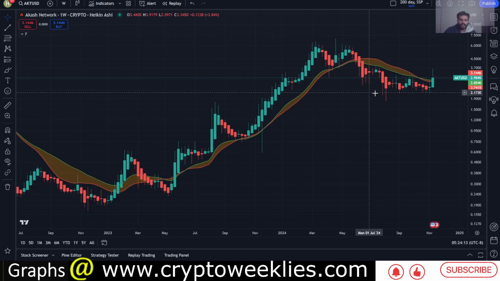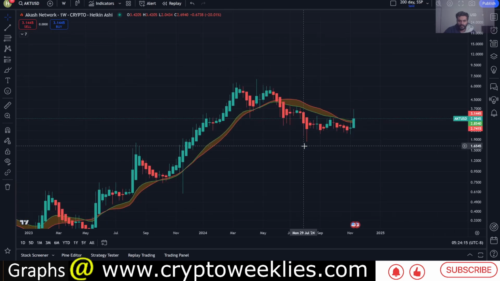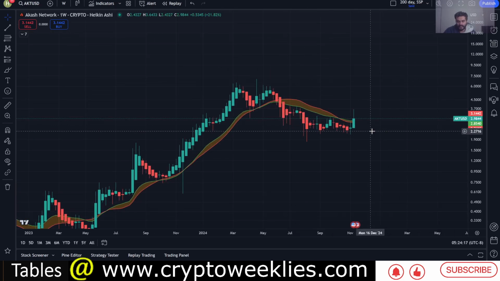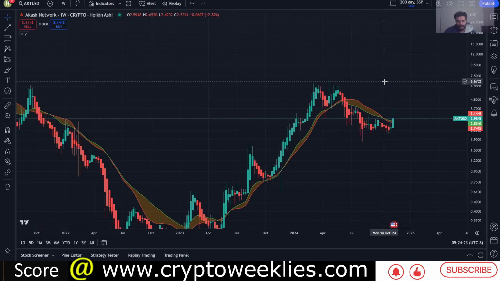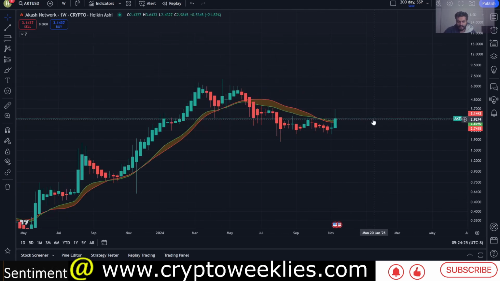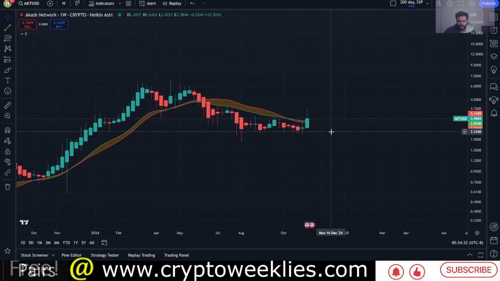In terms of the weekly price action for Akash and its token AKT, the prices are now above the 20-week moving average and 21-week exponential moving average. That means if the prices were to close at this particular price point for this week, that would represent the first weekly candle since about June of 2024 where the prices are above the 20-week moving average.